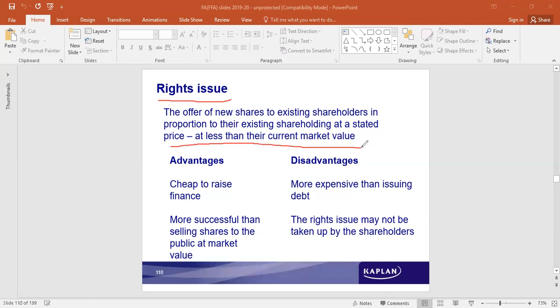So it is as simple as that. It is a settlement. It would be settled between the company and the existing shareholders. So it's more successful than selling shares to the public at market value.